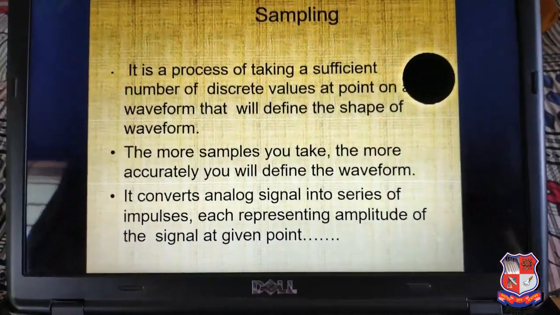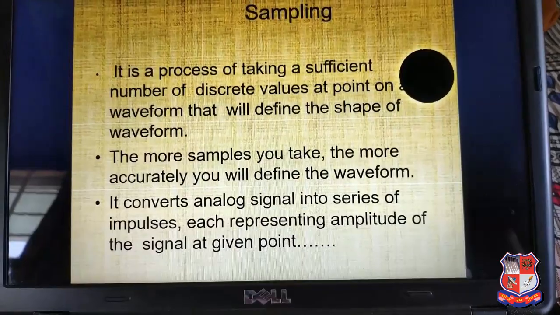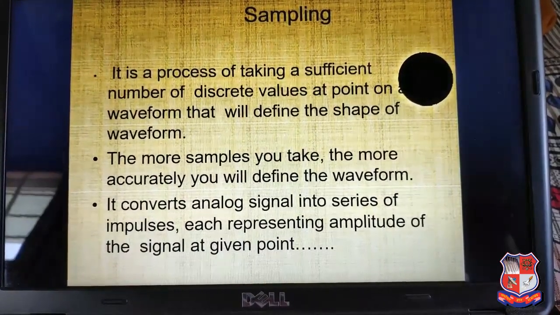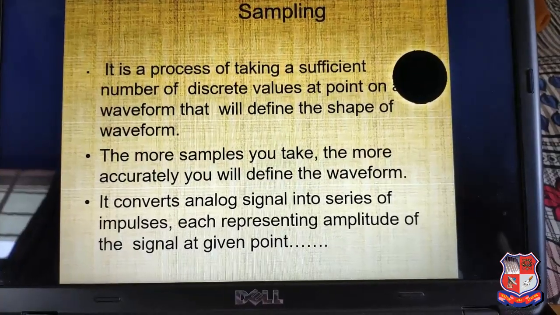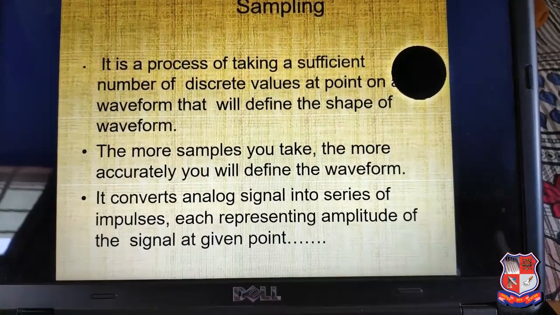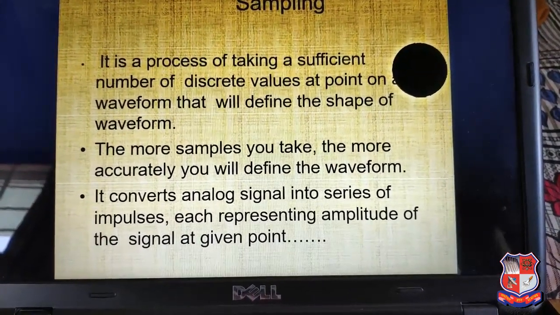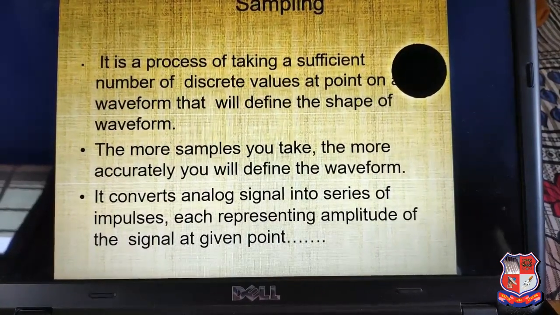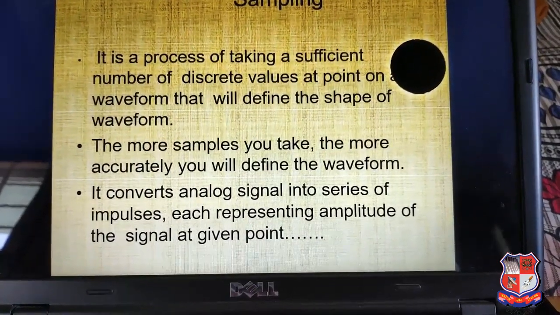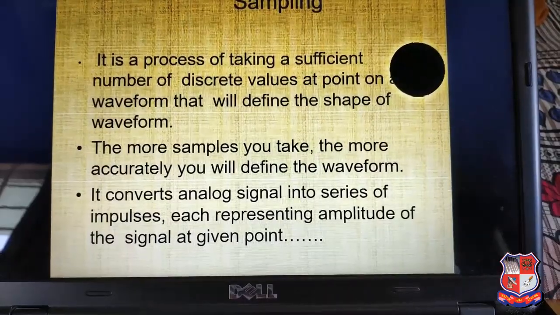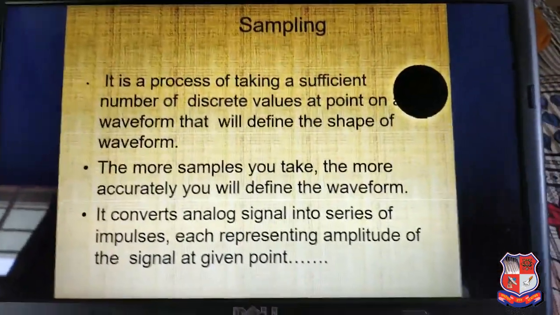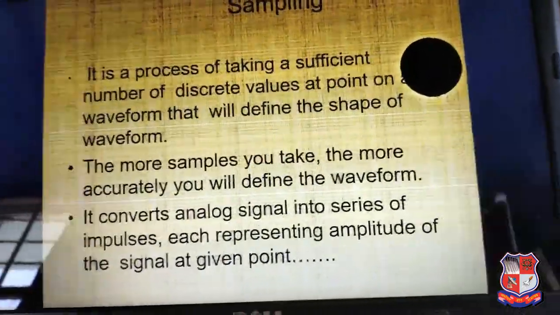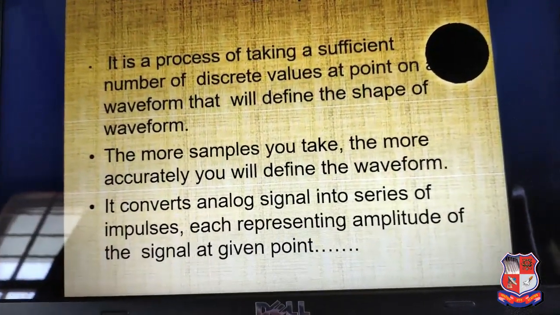Sampling. What is sampling? Sampling is the process of taking a sufficient number of discrete values at points on the waveform that will define the shape of the waveform. The more samples you take, the more accurately you define the waveform. It converts an analog signal to a series of impulses, each representing the amplitude of the signal at a given point.